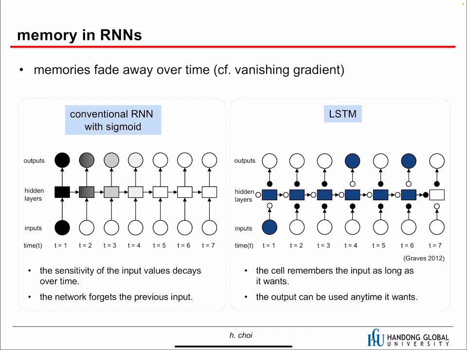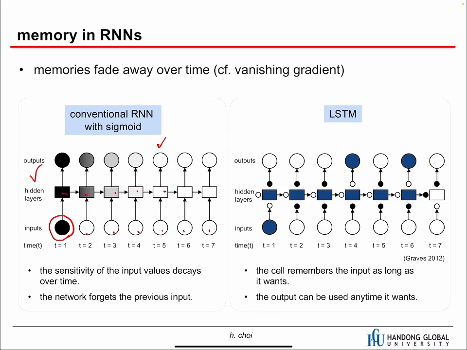The conventional RNN has a memory effect, but the memories fade away over time. When we have input 1, and then after this 1, we have 0, 0, 0, 0, 0, 0, even though this hidden state has some memory effect, the memory will fade away over time, like this. So we can lose some information even when we need that information.